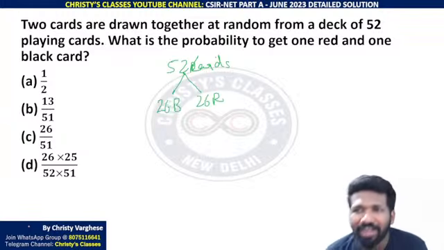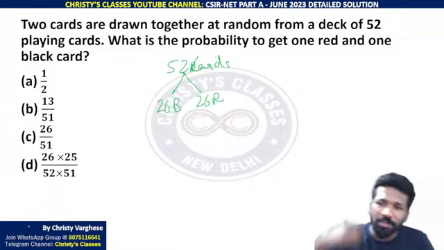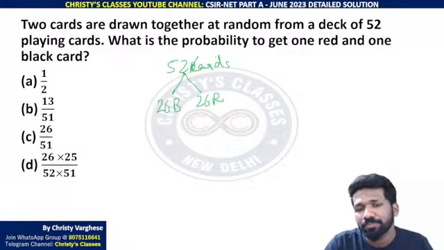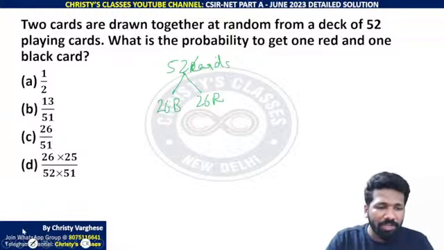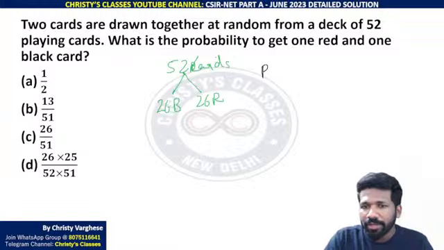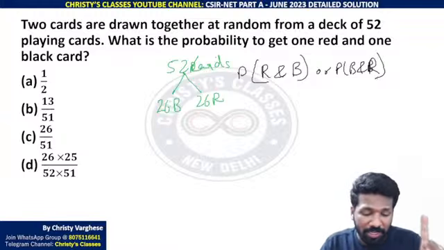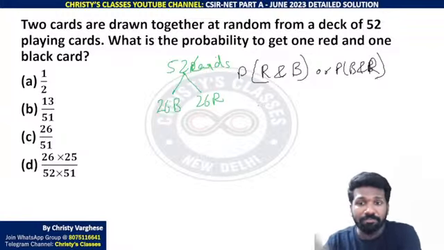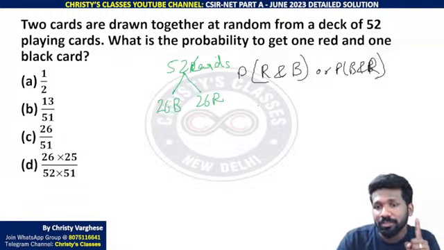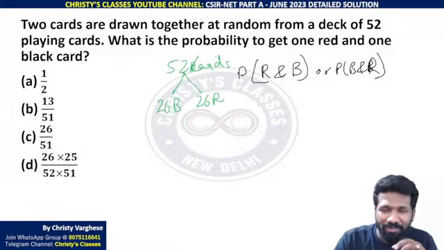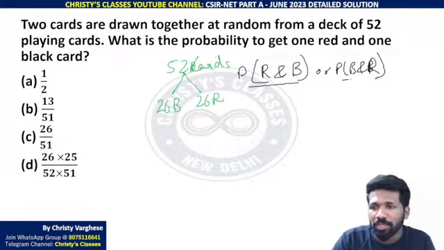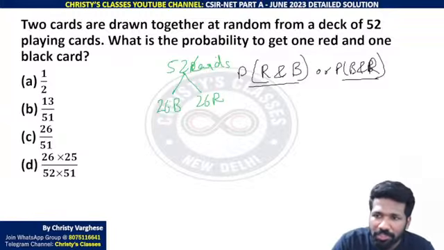Two cards are drawn together at random from a deck of 52 playing cards. What is the probability to get one red and one black card? One red and one black में order mention नहीं किया है. So you should understand, red मिलने के बाद black मिलना, that is a possibility. Listen carefully. और black मिलने के बाद red मिलना, ये भी एक possibility है ना. ये दोनों possibility check करना है. We have discussed this same point multiple times in previous free classes. Order matters and order does not matter. Here they haven't mentioned first red and second black. So you have to consider both the cases. Red and black भी चाहिए, black and red भी चाहिए. Clear?